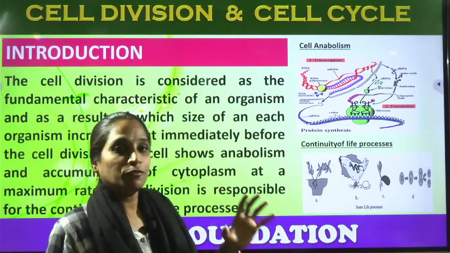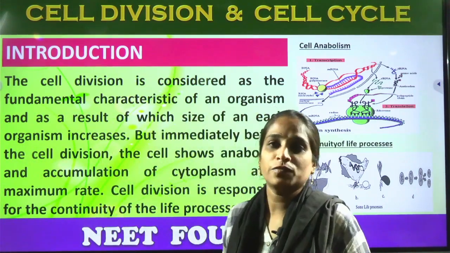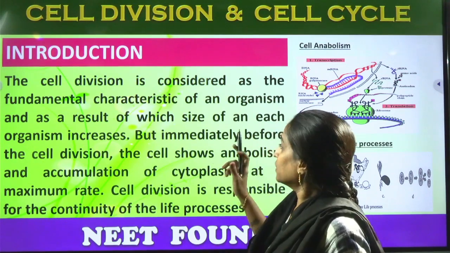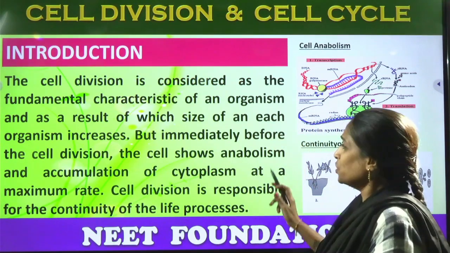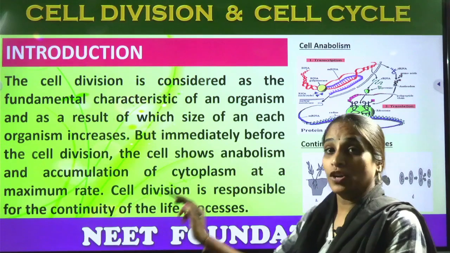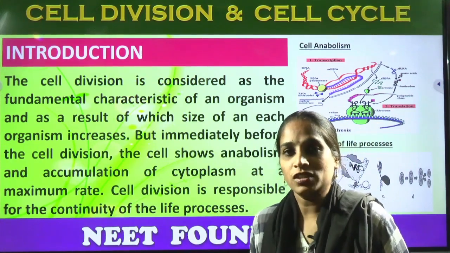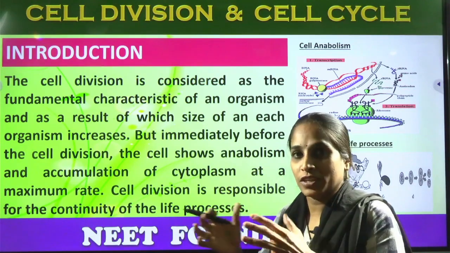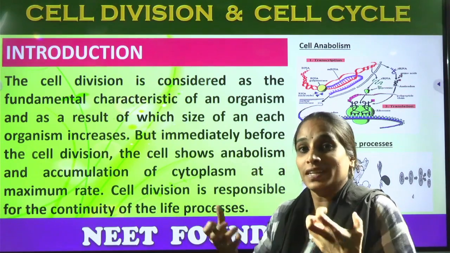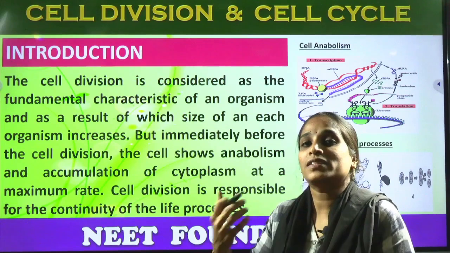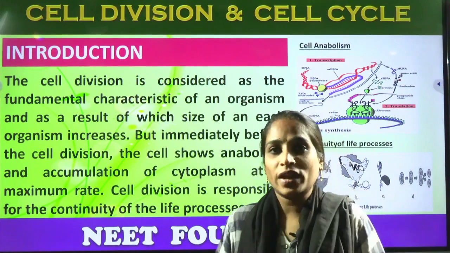But immediately before beginning the process of cell division, the cell first shows a process called anabolism. Anabolism in the sense of protein synthesis. As the proteins get into the nucleus, chromosomes and all, the cell gets the capacity to divide itself whenever there is a requirement.